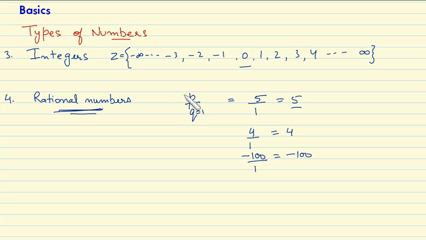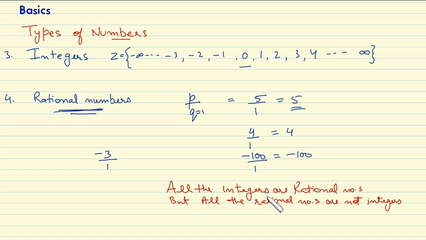It means we can represent rational numbers in form of integers also. Okay, and we can represent any integer in form of rational number also. Like suppose you are given an integer, say minus 3, and now you have to represent this number in form of rational number. So what you'll do, you will just divide it by 1. Okay, so what is this? This is in form of p by q, therefore it is a rational number. Okay, so we can say that all the integers are rational numbers, but all the rational numbers are not integers. You can convert all these integers in rational number by just dividing them by 1.